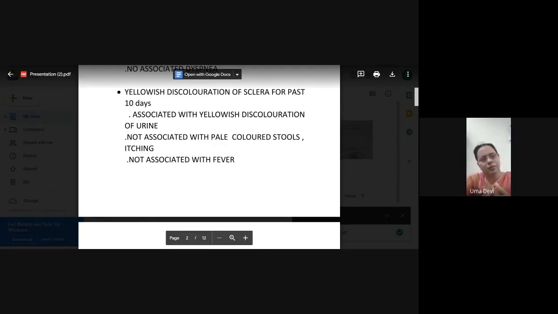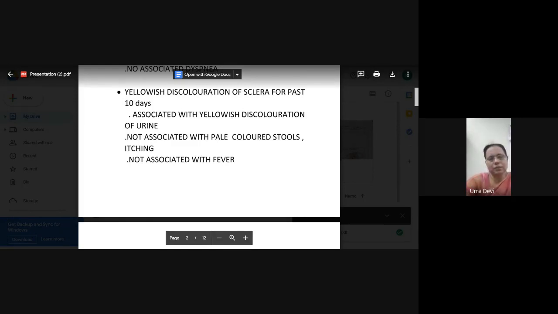So if jaundice is there, usually what happens is the patient's attendant notices that the patient is developing yellowish discoloration. That will be the typical history you will get, or he would have had a binge of alcohol or something, and they'll land up like that. Suppose if it is viral hepatitis related jaundice, there will be some typical history of fever, nausea, vomiting associated with jaundice. So that is the history we will get.